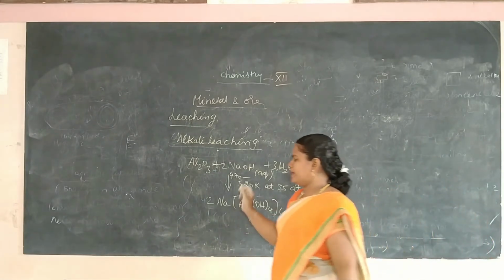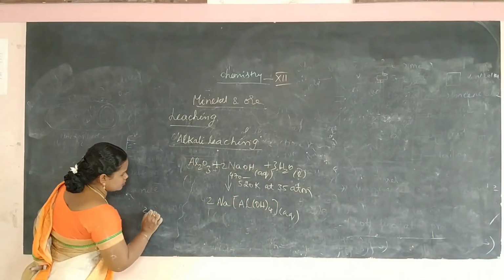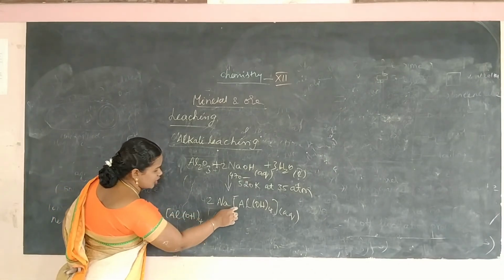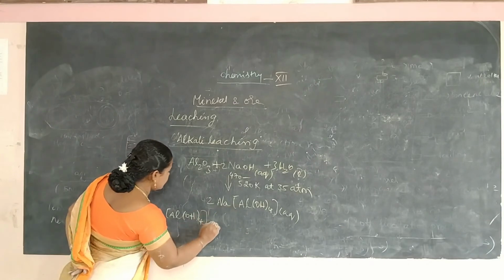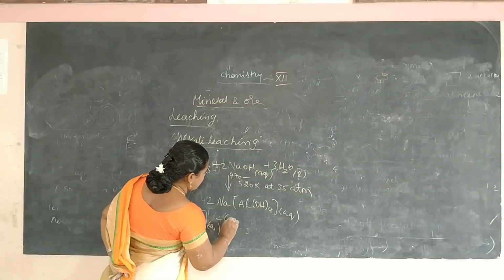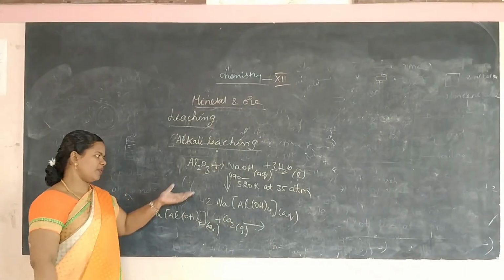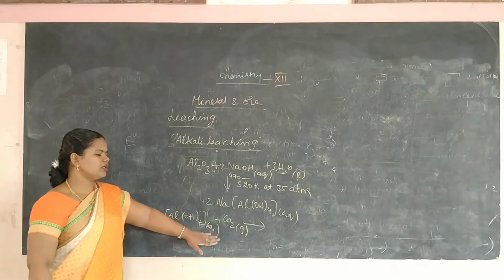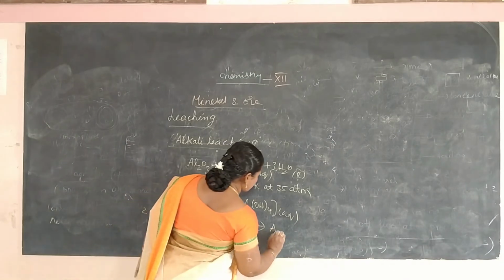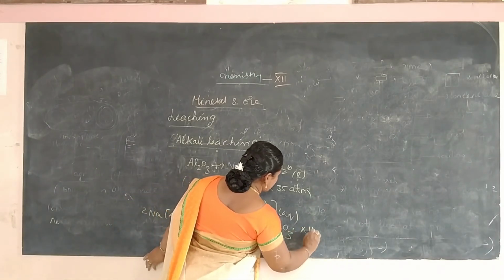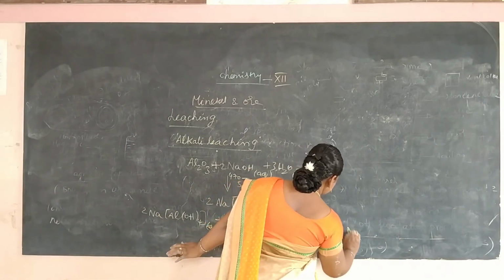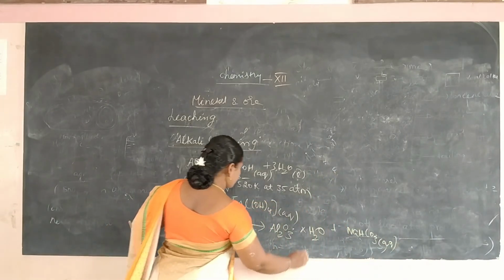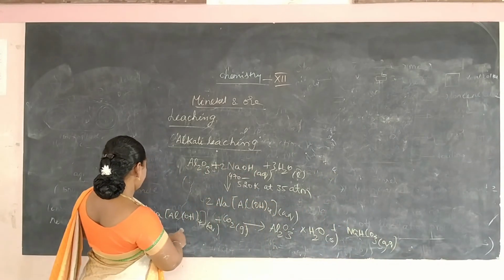We will get a complex, which is soluble. That is, it is obtained as a filtrate, and it is treated with carbon dioxide gas. This sodium complex, formed from the leaching of the bauxite ore, gives another compound, Al2O3·xH2O.